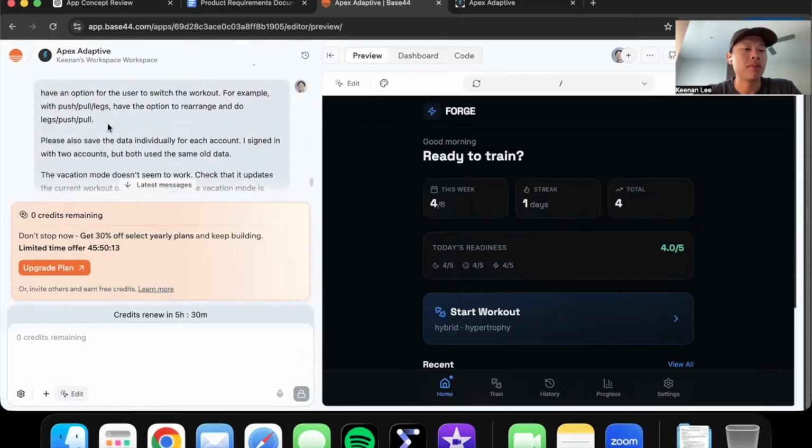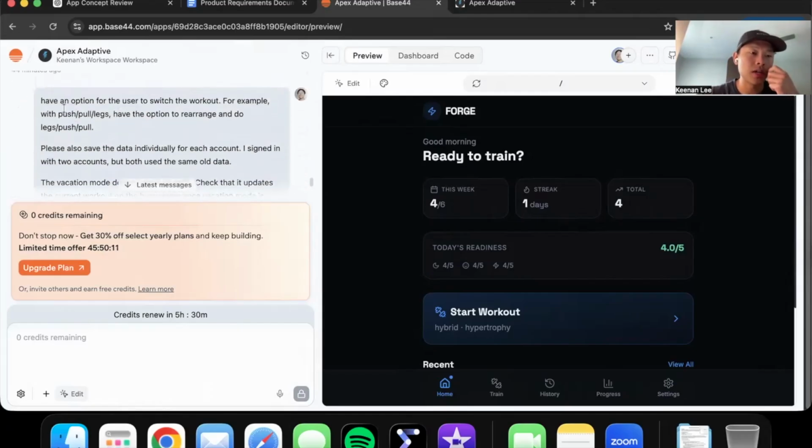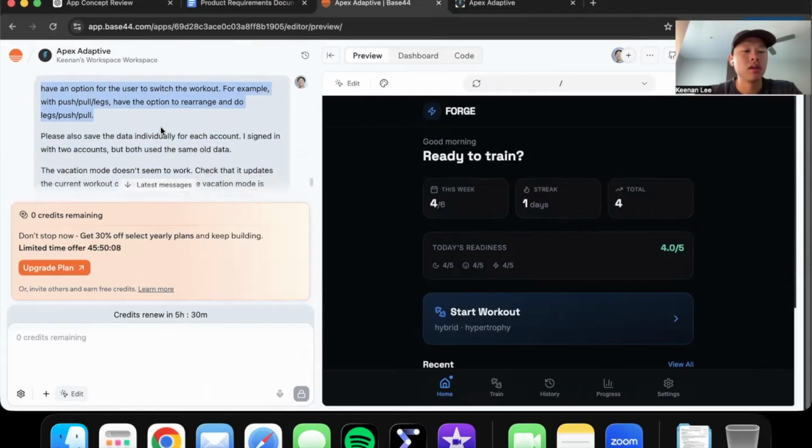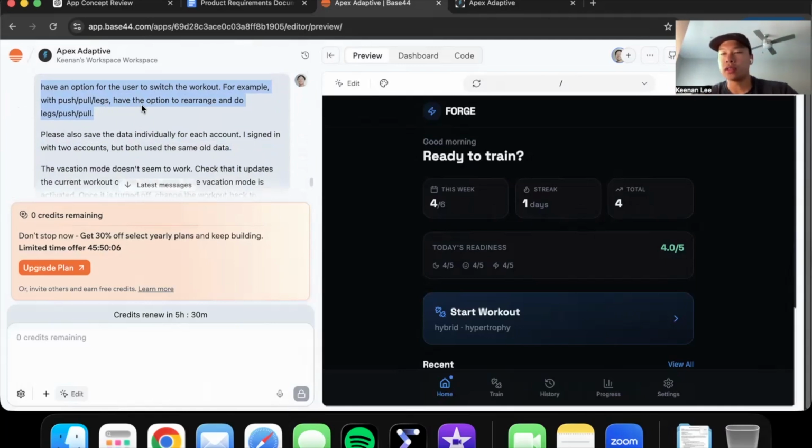So it created the app. They had some issues, so I just went back and forth. For example, originally they only had an option to do an upper lower, but I said I also wanted push pull legs, an Arnold split, and other program splits.